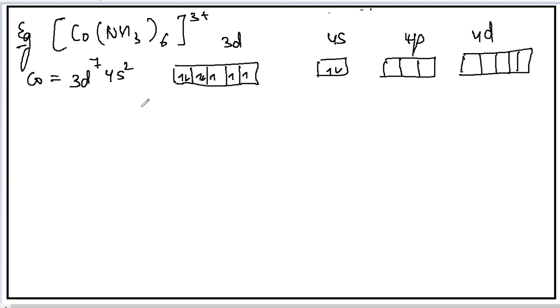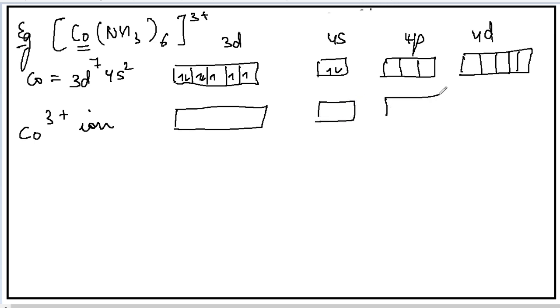This is 3d7 4s2. Now here the oxidation state of the cobalt is 3 plus. So when it's present in the form of the ion, the configuration will also change, and now the configuration will become 3d6 4s0. So let's arrange the electrons for it.